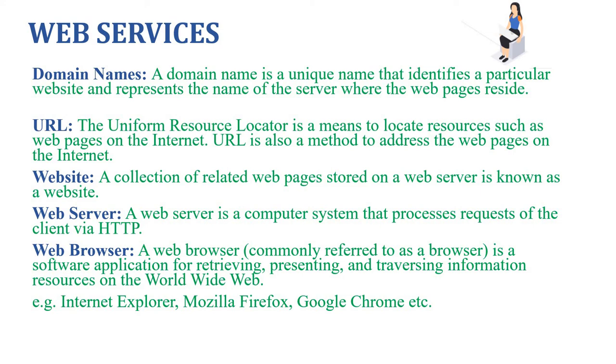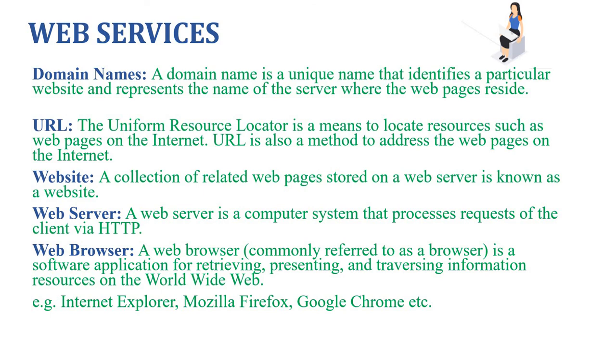The top level domains are categorized into generic domain names and country specific domain names. Generic means .com, .edu, .gov, .mil. .com means commercial, .edu is for education institutions, .gov is for government agencies, .mil is for military, .net means network organizations, and .org means non-profit organizations.